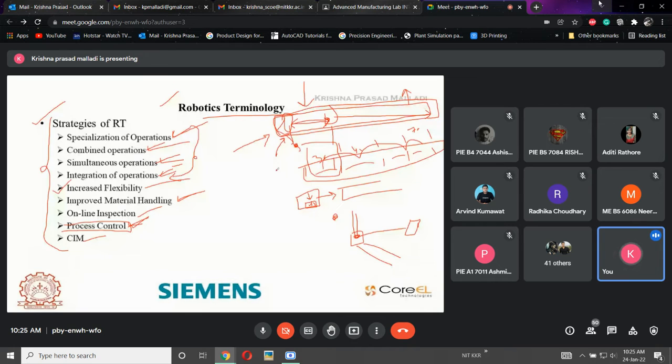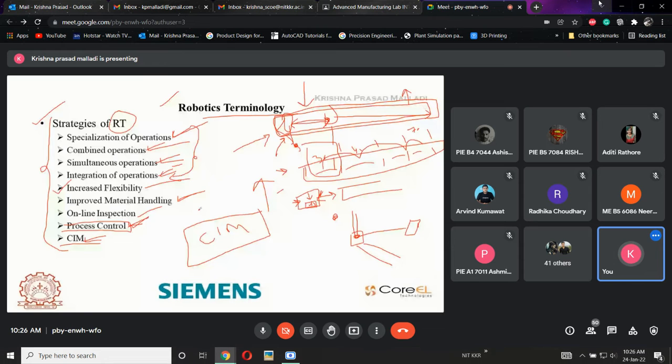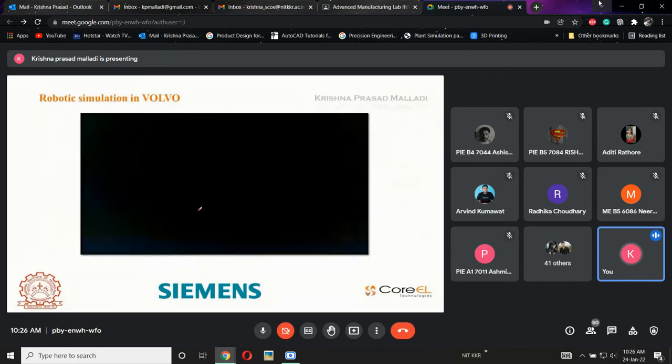What do I need to do in these applications? All this is called process control. Now CIM, I have already explained to you CAD, CAM and CIM, which is nothing but computer integrated manufacturing. So if I want to improve the production, the complete plant production, then I need to involve some robotic technology wherever it is needed, so that plant optimization can be done. At the same time, the efficiency can also be increased. These are some of the strategies for using this. Okay, I will show you this video at the end of the session.